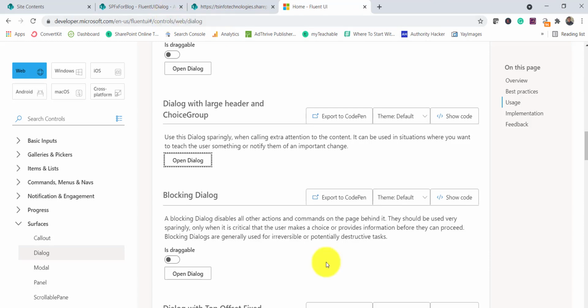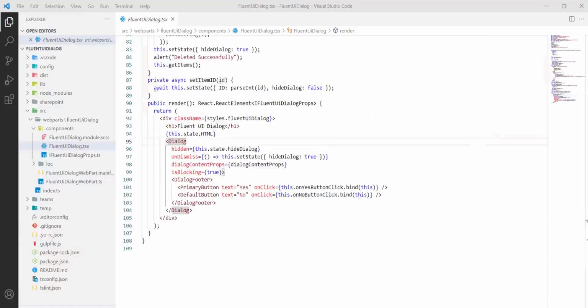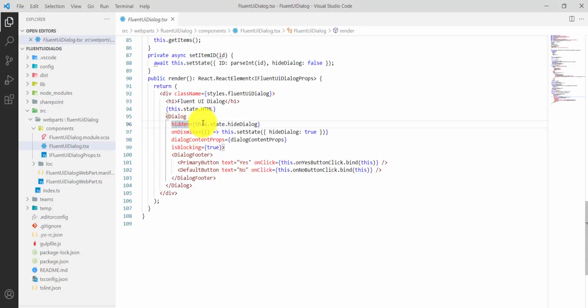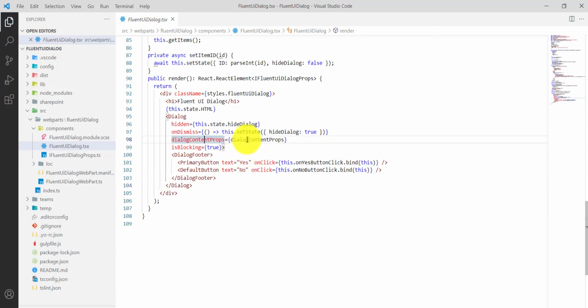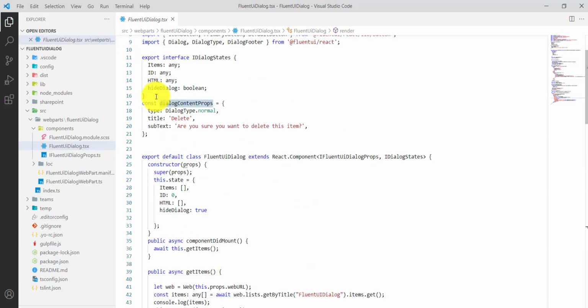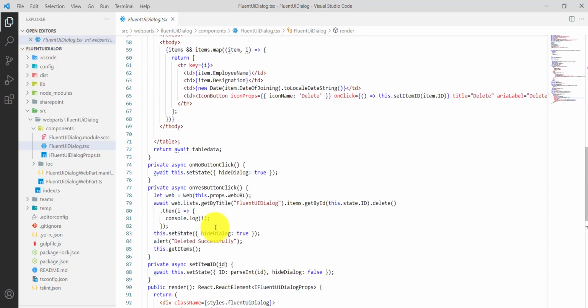Now let me open the code again. On the dialog box, you can see this is hidden, this is state.hideDialog, a property that we are setting up. On dismiss, again hideDialog is a property we are making true or false. And then you can see the properties we are adding on this. If you go up, you can see this is a constant variable. The properties: type is normal, title is delete, subText is are you sure you want to delete. So these are the properties we want the dialog to display.